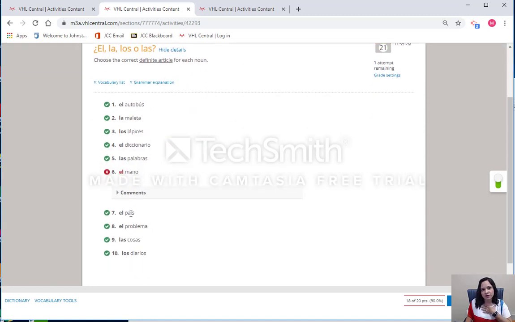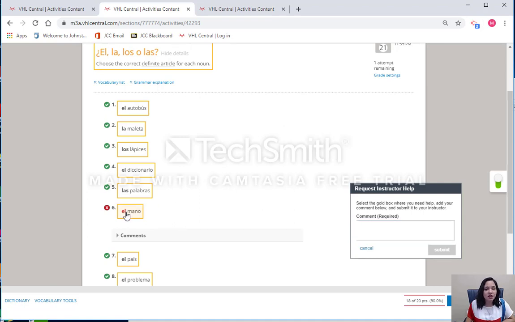Now, another thing that I wanted to mention is that if you believe that the system is marking wrong one of the answers that you gave, but you do believe that it is correct, you can ask me. In here, you can go to ask your instructor, and then you have to select the one that you believe is correct, but the system is marking it wrong. Now, for this, you have several reasons. You might be lacking the punctuation, you might be lacking the accent mark, and you might be using a different structure or different word that the system is trying to get from you.